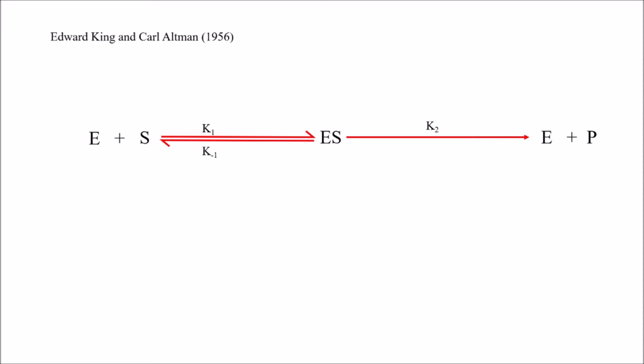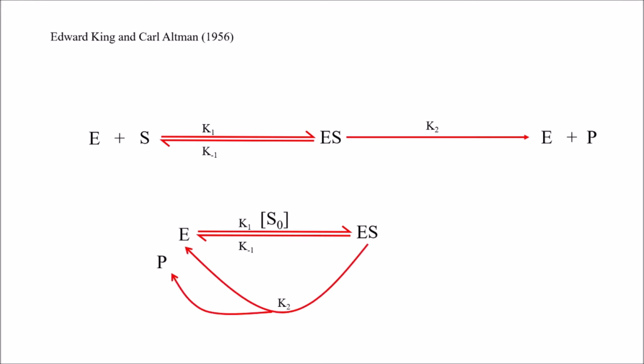So what King and Altman did was alter the way of writing this reaction. Instead of presenting it in the linear way, they made it cyclic. During the formation of the intermediate ES, the substrate is written above the arrow, and ES breaks down into enzyme and product.